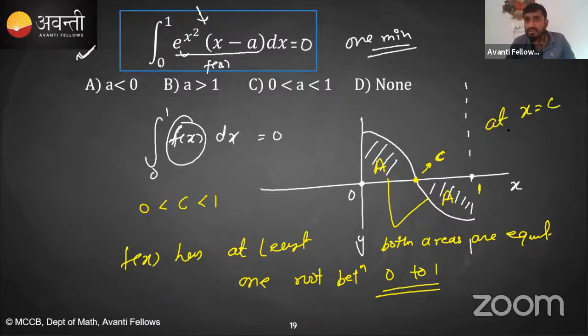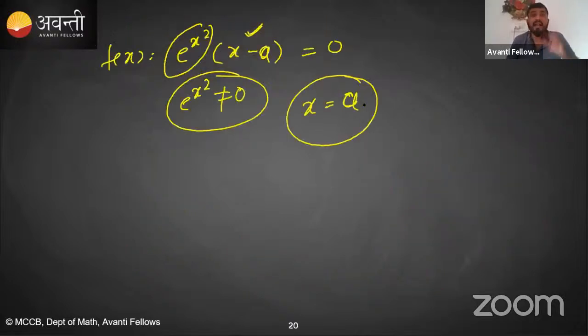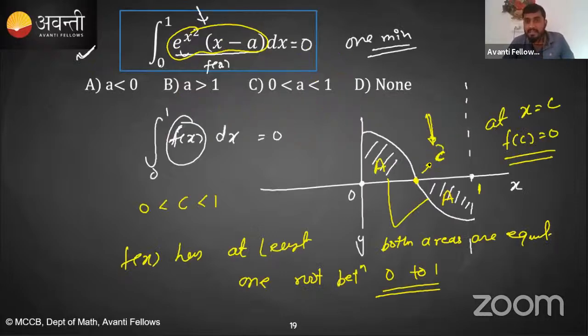At x is equal to c, your function f of c is becoming 0. Yes or no? At this value of x, what does the function value become? 0, because at this point this f of x is crossing the x axis. So at this value of x, f of x becomes 0, which means a is equal to c. This c is nothing but a.